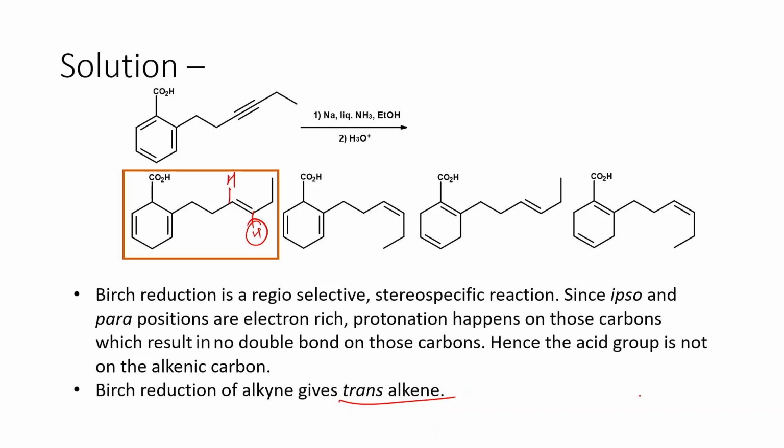So the Birch reduction basically is a very regioselective and stereoselective reaction, involving the ipso and the para position. So this is what is called the ipso carbon. This is called the para carbon. So these two carbons are basically electron rich, due to which the protonation actually happens on those carbon atoms. In other words, those carbons are going to have the hydrogen atoms, because these are electron rich. So protonation takes place during the Birch reduction. So they do not have the double bond. Those carbons will not have the double bond. The rest of the carbons will have the double bond.